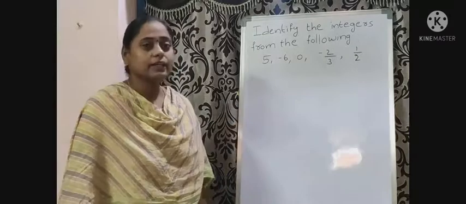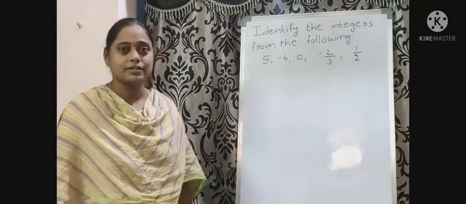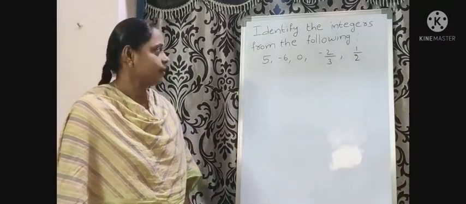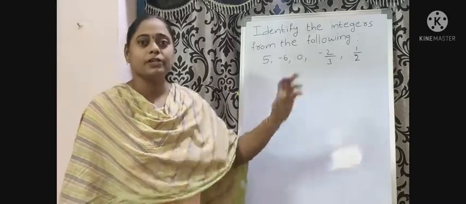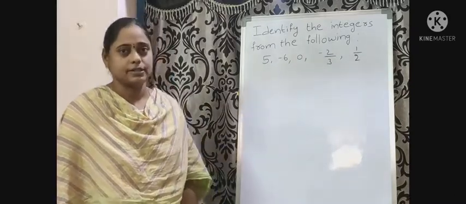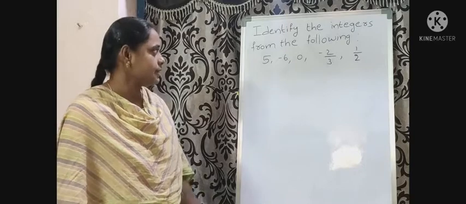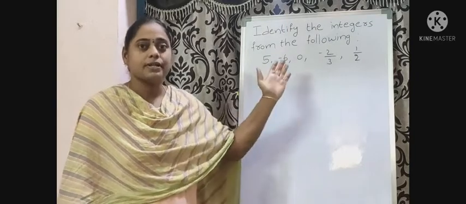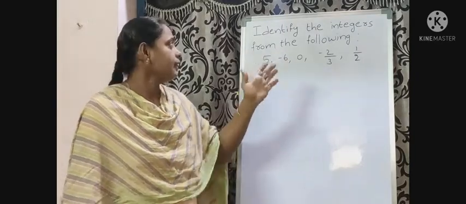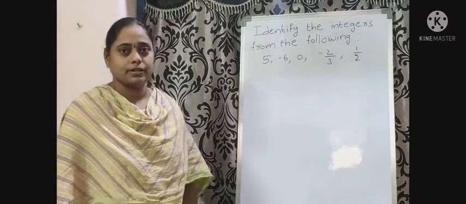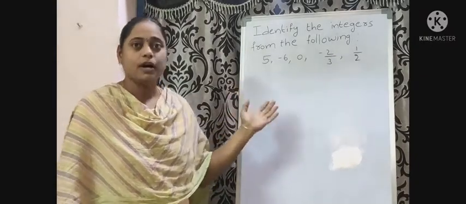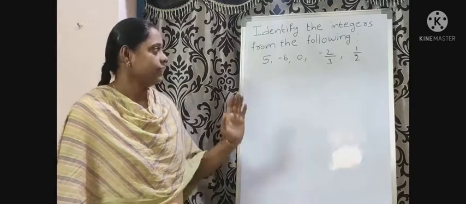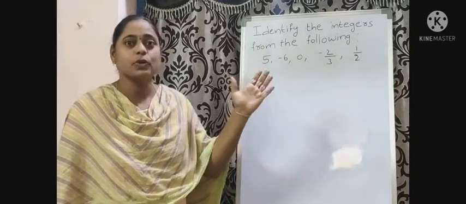Are minus 2 by 3 and 1 by 2 integers? No. Minus 2 by 3 and 1 by 2 are not integers. That means fractions do not come under integers, either positive or negative. Fractions do not belong to integers.